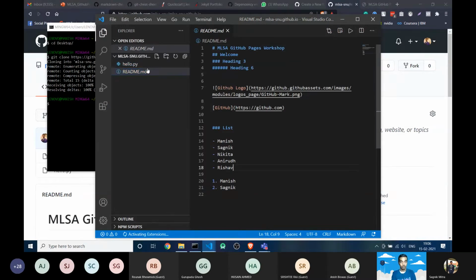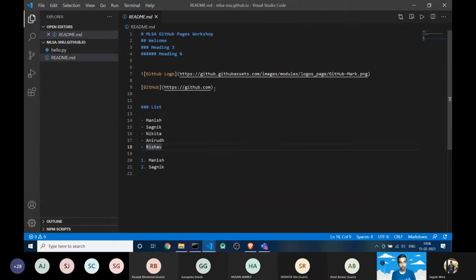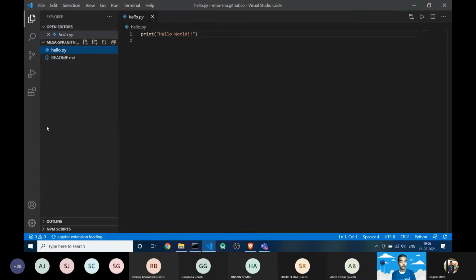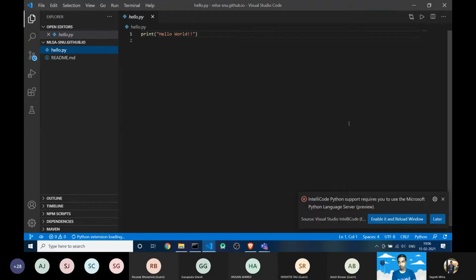So now we'll see how you can create a, this is all about a markdown thing, okay. Now we will create another branch, and in that branch we will upload our files.